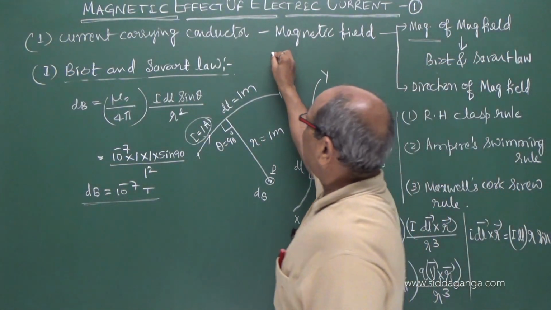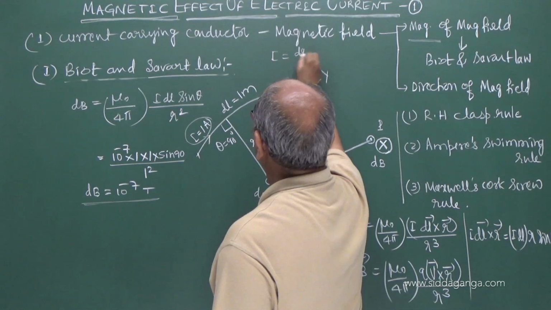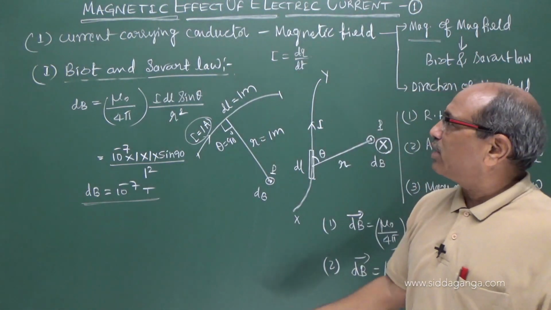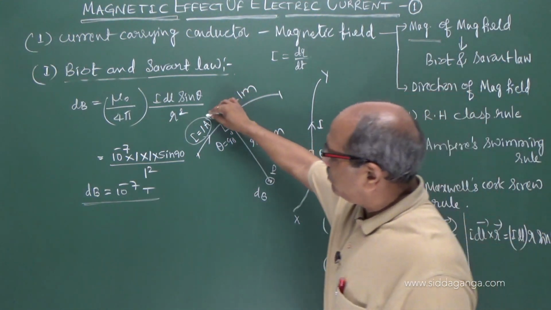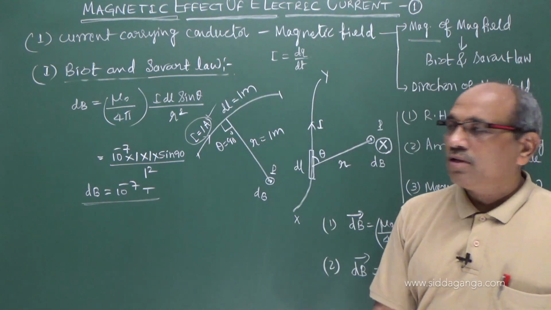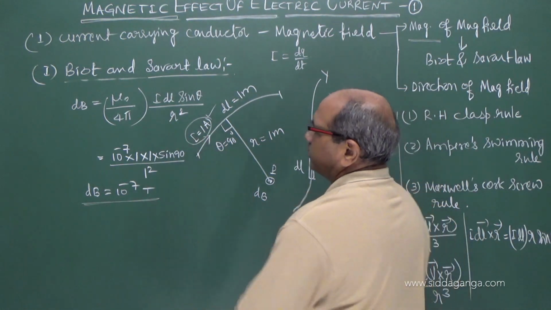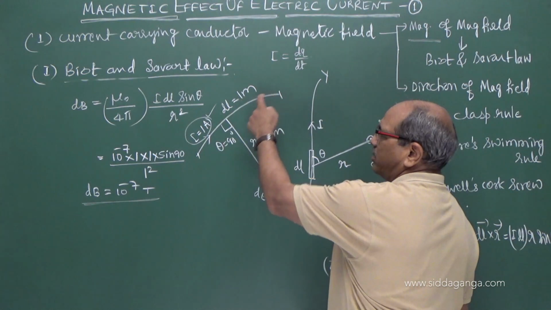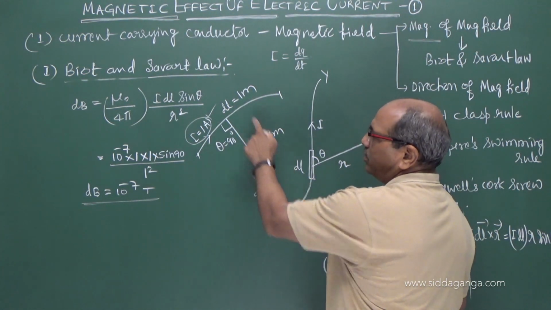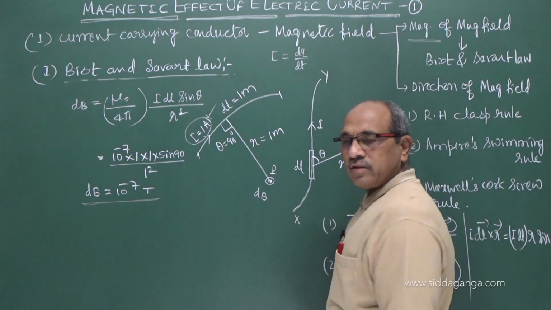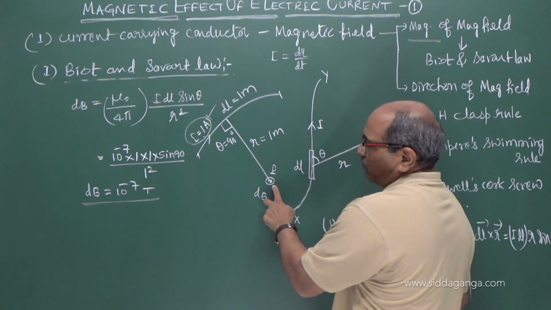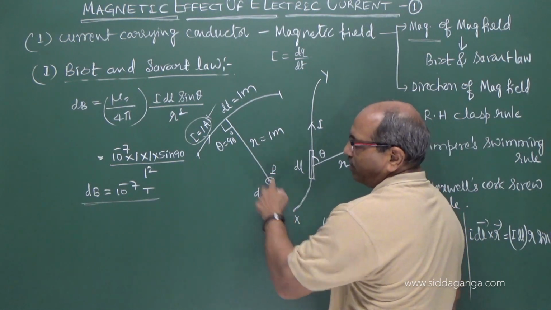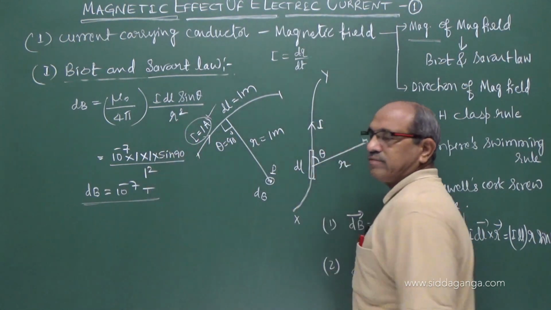You defined ampere as I equal to dq by dt: 1 coulomb of charge crossing a section per second, then we call it 1 ampere. Now I am defining 1 ampere under magnetic field. 1 ampere of current is that current which, flowing through a conductor in the form of an arc of a circle of radius 1 meter, of length 1 meter, at the center of the circle produces a magnetic field of 10 power minus 7 Tesla.